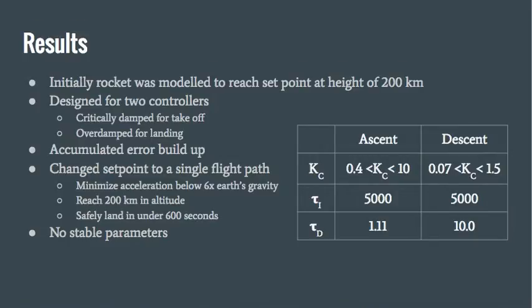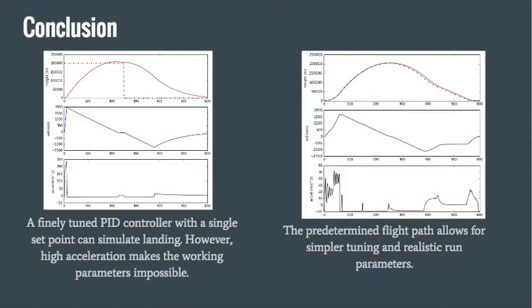Stability issues were overshadowed by physical and material limitations, such as limited acceleration. In conclusion, an optimized flight path is much easier to work with under realistic constraints. Static set points are slower to retune, lead to dangerous operating conditions, and offer poor altitude control. A flight path is important and should be considered in future work.